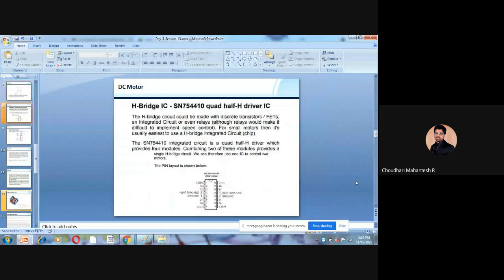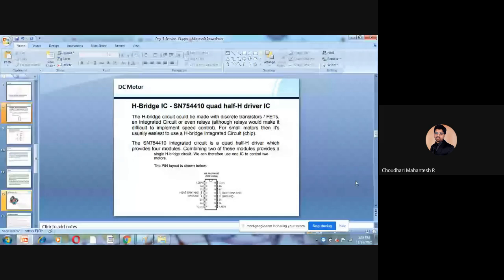And if you consider an H-bridge IC like the SN75410 quad half H-bridge driver IC, the H-bridge could be made with discrete transistors and FETs, integrated circuits, or even relays. And for small motors, it's usually easiest to use an H-bridge integrated circuit.